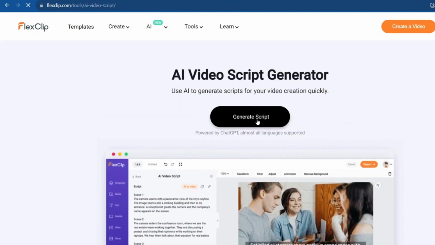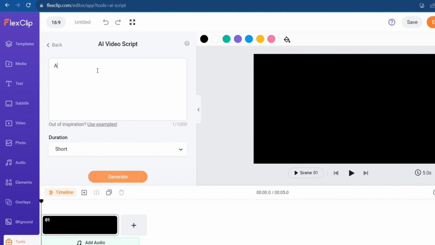Click on Generate Script, and the video editor will open. Here, just type a short description like a burger commercial, select the duration, and click on Generate.